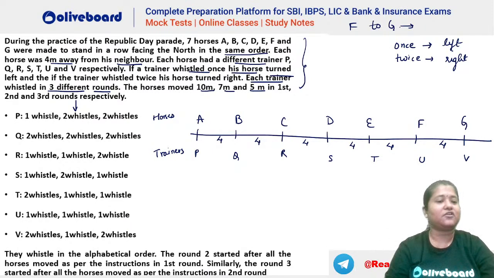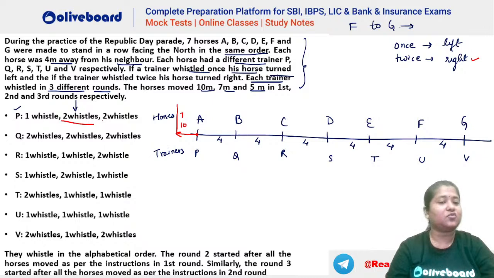So let's say if we talk about P here, you can see P is whistling once. So once means the horse has to take a left turn. So left turn means, you can see this is P's horse, that is A. He has to face the north, he is facing the north initially. So taking a left turn means he will be going in this direction, isn't it? So he will go in this direction for 10 meters. Then he has to go for 2 whistles. That means he has to take a right turn from here. That means after this he will be going towards the north. So he goes towards the north. Now he goes for 7 meters here.